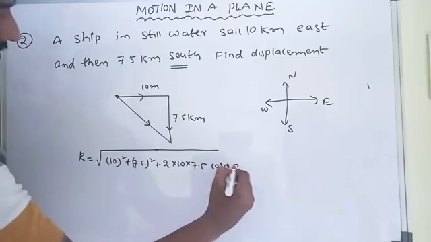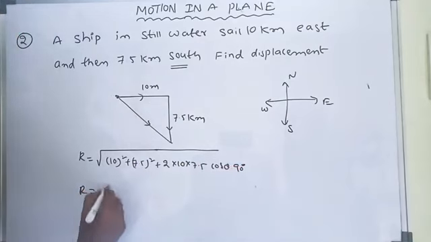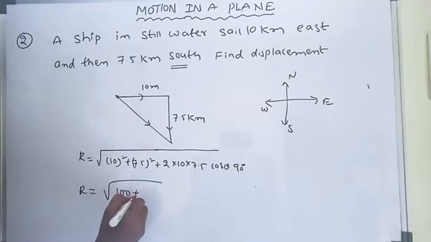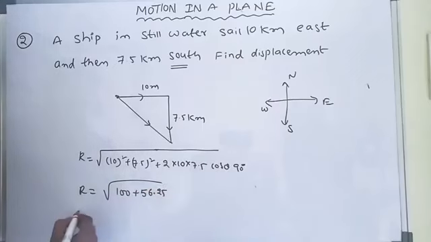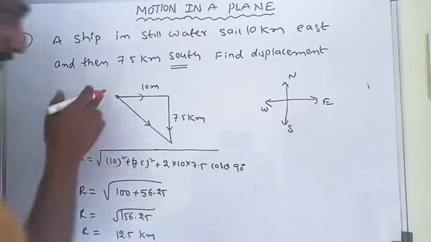Theta is equal to 90 degrees, and cos 90 is 0. So R is equal to the square root of 100 plus 56.25, which is 156.25, and the root of 156.25 is 12.5. So 12.5 kilometers. And what about the direction?